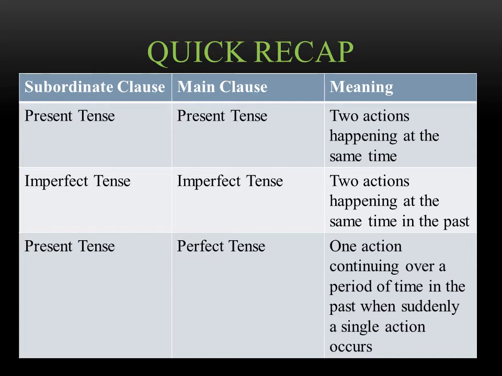When you have the main clause perfect and the subordinate present, you're talking about one action that was continuing over a period of time that has a sudden almost interruption. A single action occurs that interrupts the present tense action. So that's the example we did of while the Corneliuses were eating, suddenly a certain soldier entered. That's what you're trying to show when you use the verbs in those tenses.